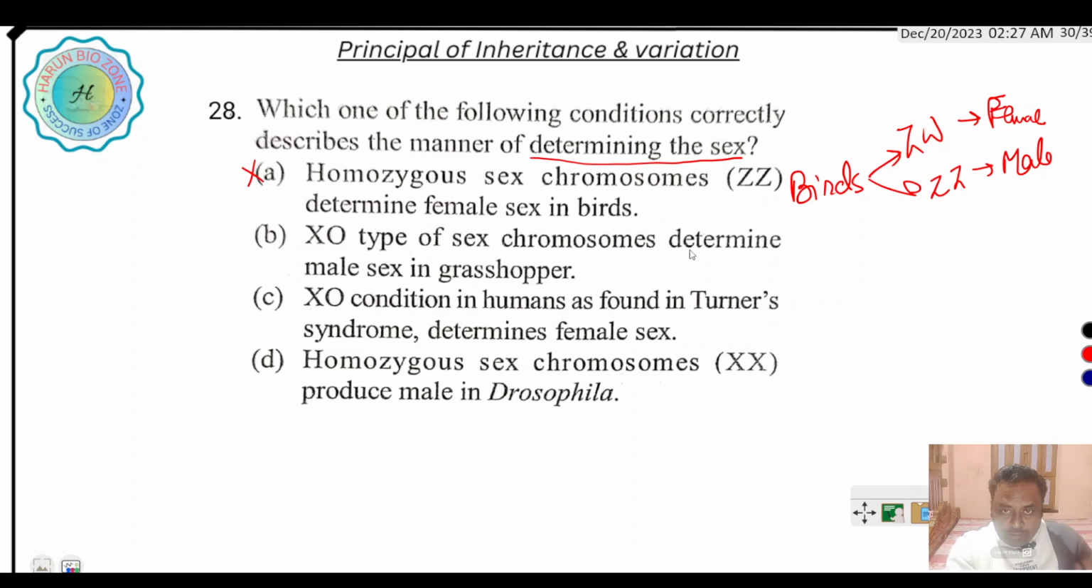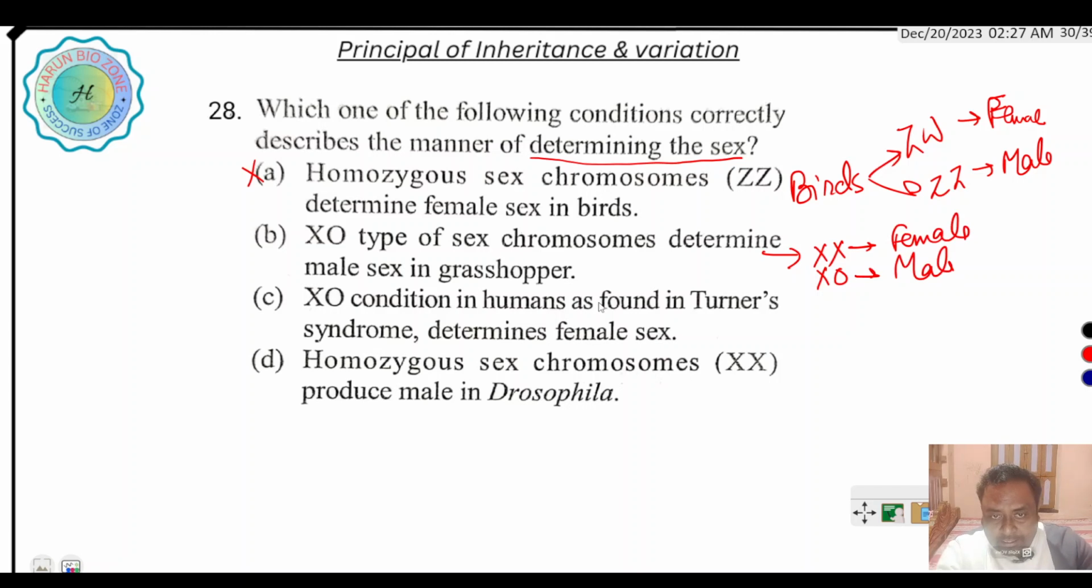X0 type of sex chromosome determines male sex in grasshopper. In case of grasshopper, X0 type of sex chromosome determines the male sex. Okay, this is right. In case of insects, it is the XX and X0 system: XX represents female and X0 represents male.